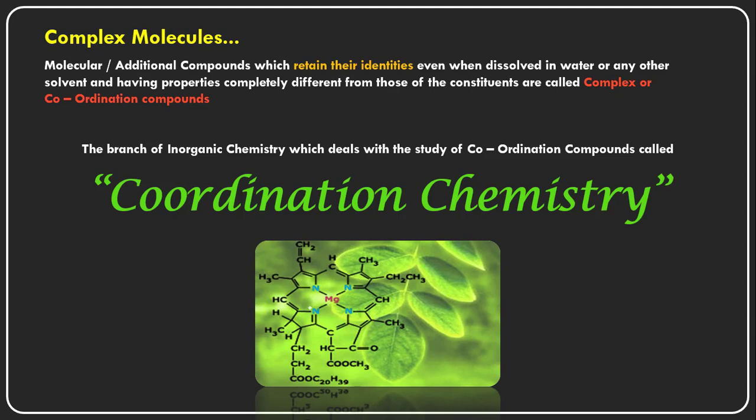So there will be no separation of magnesium, and the four nitrogens will not give their characteristic tests. They will completely lose their individual properties, and they will become one new product, one new entity. So in coordination compounds, such types of molecules are called complex molecules, and the study of these complex molecules is called coordination chemistry.